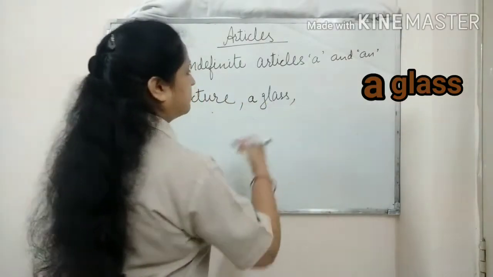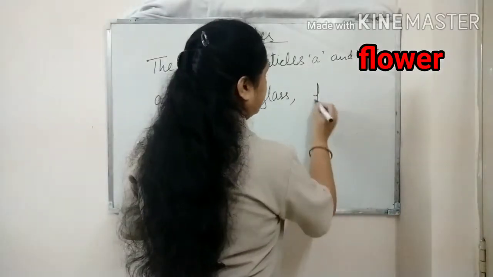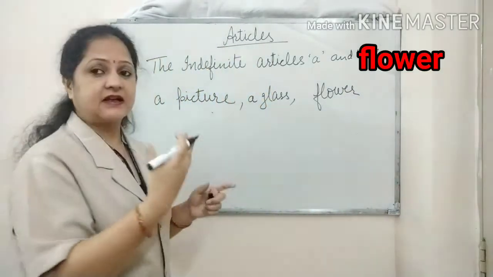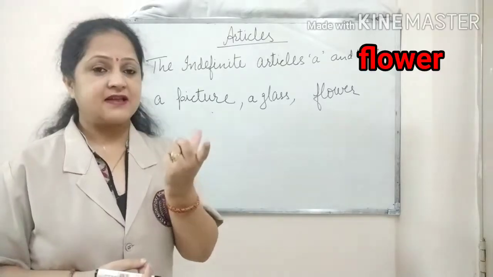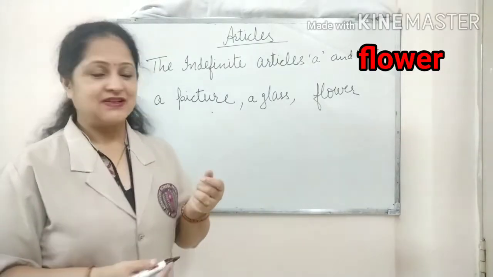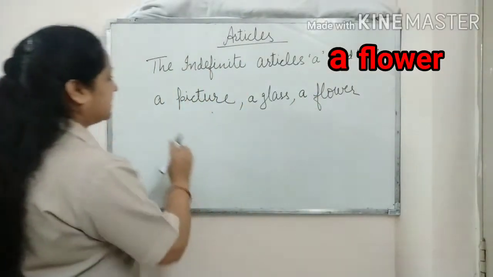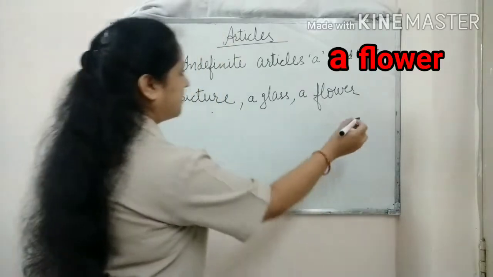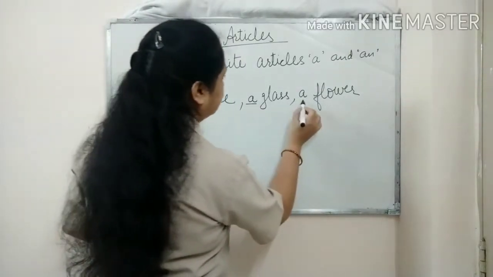Now let's take one more example here. Flower. I am writing here flower. Again, flower is beginning with the sound f, and f is the sound of a consonant. So again we'll write here a. So we can see a picture, a glass, a flower. In all the three we used the article a.